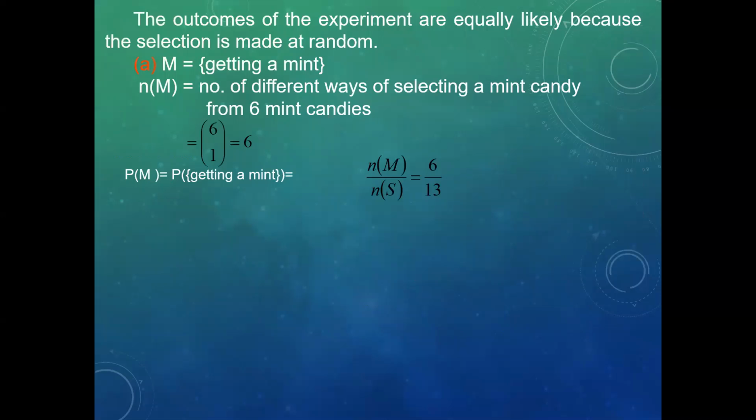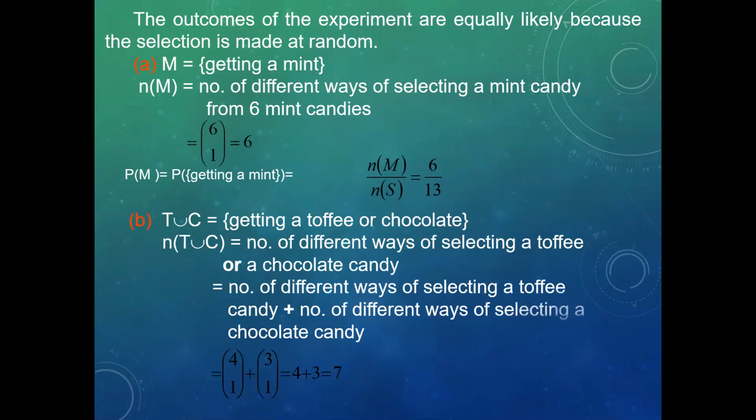M is equal to getting a mint. N of M is equal to the number of different ways of selecting a mint candy from 6 mint candies, 6C1 is equal to 6. P of M is equal to P of getting a mint, that is N of M by N of S is equal to 6 by 13.